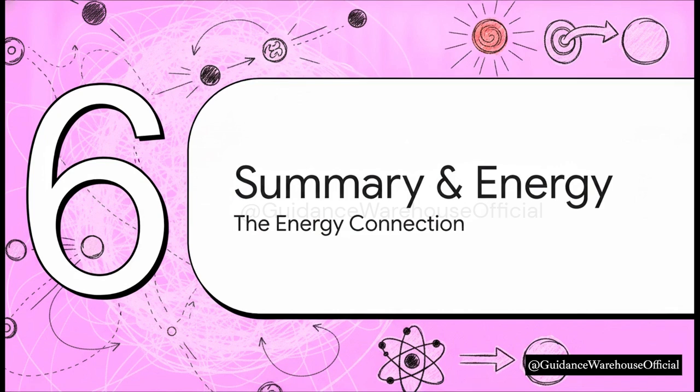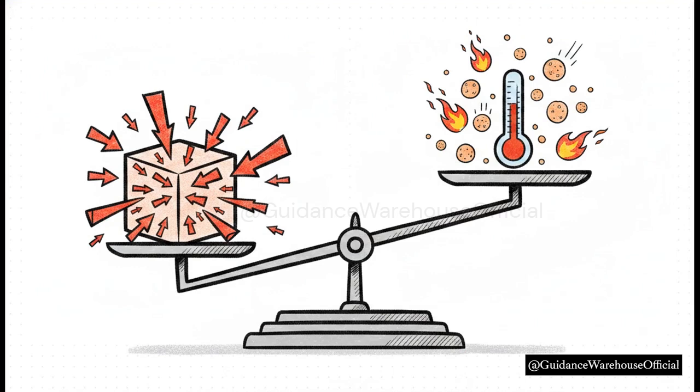Section 6, Summary and the Energy Connection. Before we wrap up, let's quickly summarize what we've uncovered and connect it to a much deeper truth about the physical universe. We've seen that both PV equals NkT and PV equals nRT are absolutely incredible tools for calculating changes in a gas. But what this equation really is, at its core, is a profound statement of energy. Look closely at the units here. The right side of the equation, temperature times the constants, literally gives us joules. It represents the internal kinetic energy of all those bouncing molecules.